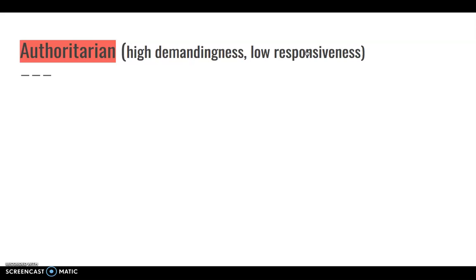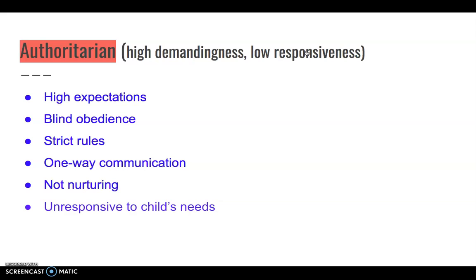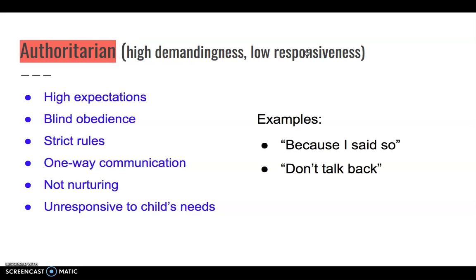The second parenting style is authoritarian, which demonstrates high demandingness but low responsiveness. Authoritarian parents set high expectations, expect blind obedience, they set strict rules with one-way communication, they are not nurturing and are unresponsive to their child's needs. Many authoritarian parents will explain their decisions by only saying phrases such as "because I said so" and "don't talk back." These parents typically do not allow rules to be negotiable within the household.